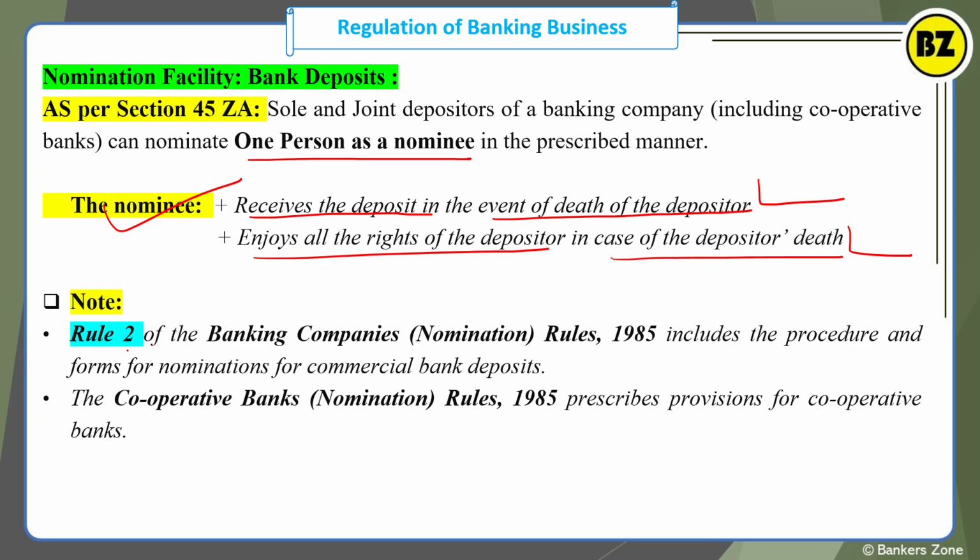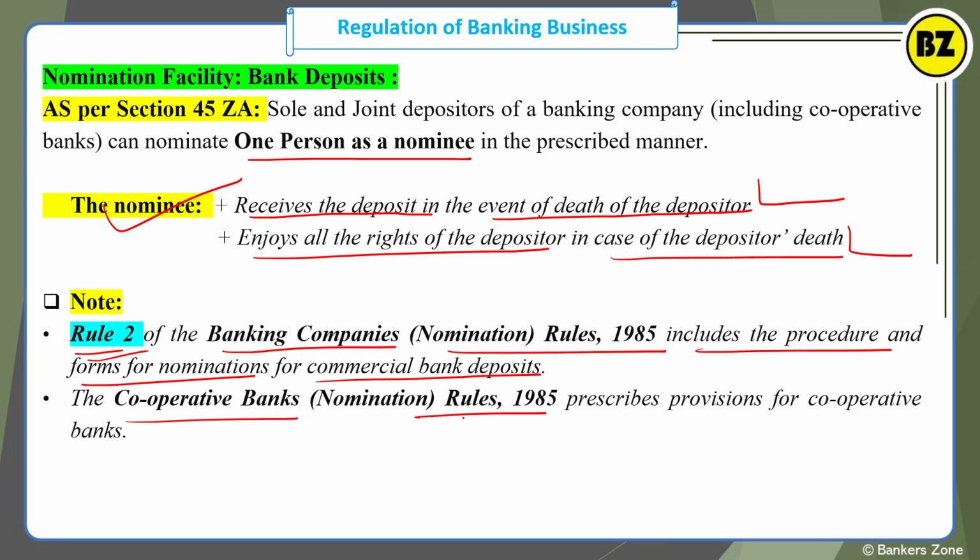Now Rule 2 of the Banking Companies (Nomination) Rules 1985 includes the procedure and the form for nomination for commercial bank deposits. For the cooperative banks, the Nomination Rules 1985 also prescribe the provisions. So what are those forms? That also we will see in detail.